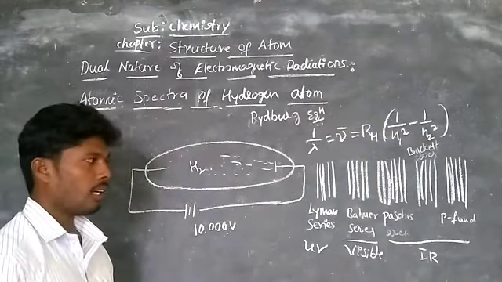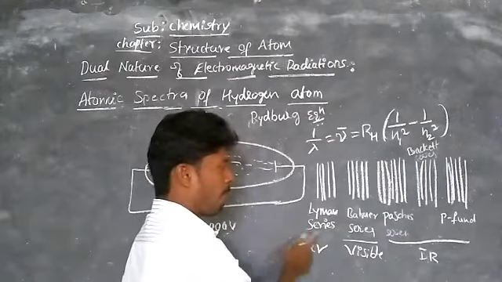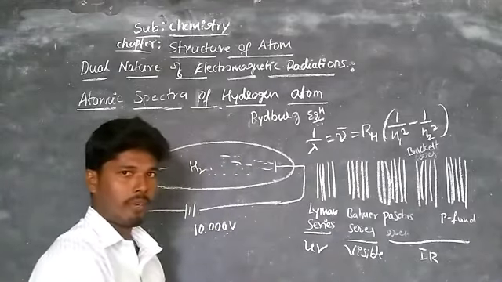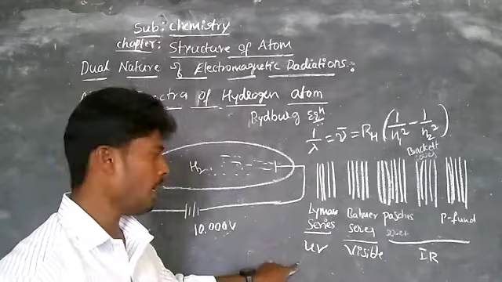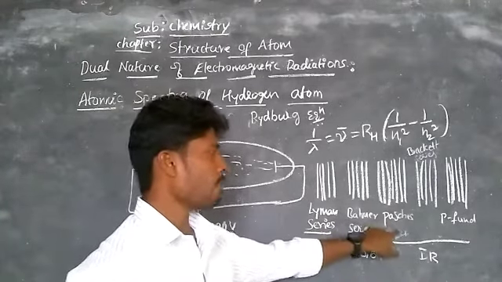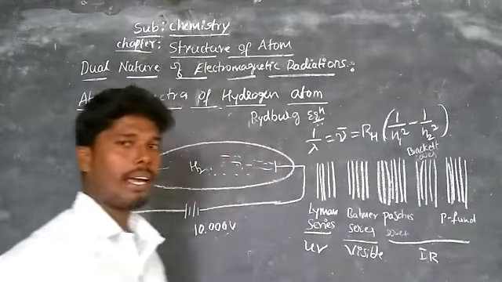So this is the visibility of these series of lines at particular wavelengths. Remember, the Lyman series is seen only in the UV region, the Balmer series in the visible region, and the Paschen, Brackett and Pfund series only in the infrared region.